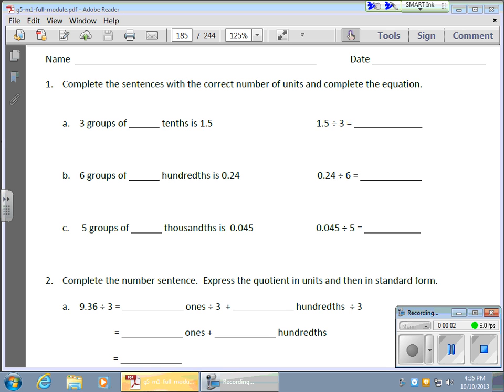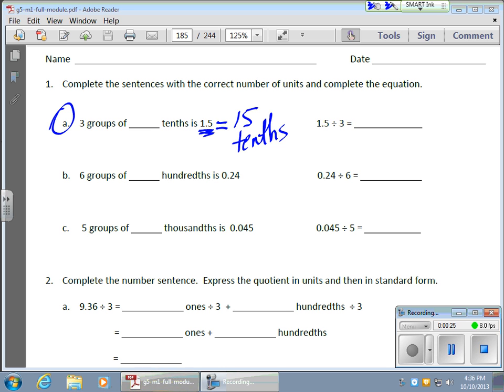Okay, welcome to chapter 13. In this chapter, we're dealing with division, dividing decimals. And we'll notice with the first problem here, we have three groups of some amount of tenths equals 1.5. Well, what I'm going to do here is understand that 1.5 is really, or equals, 15 tenths. And if I can do that, that makes life a little bit easier.